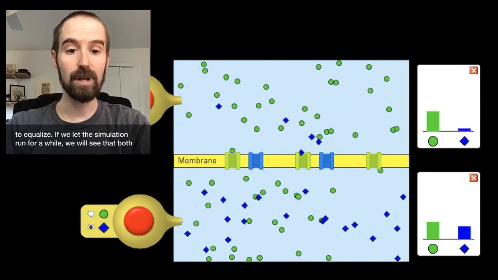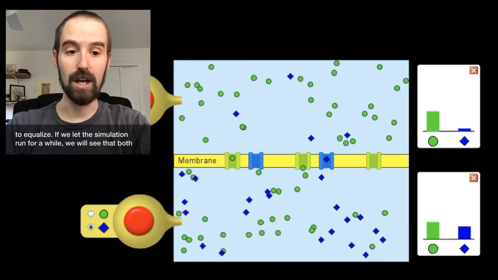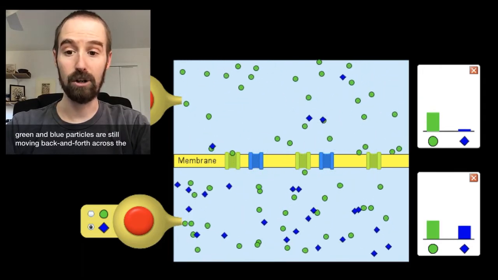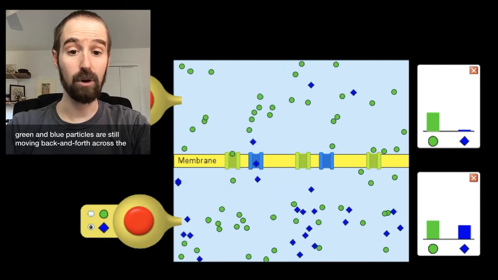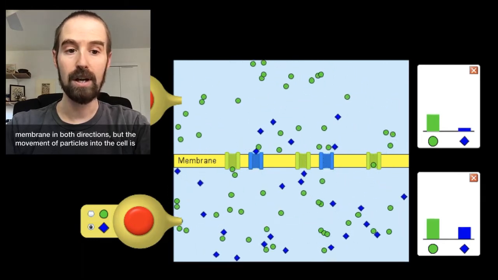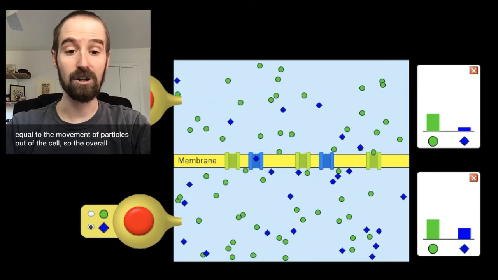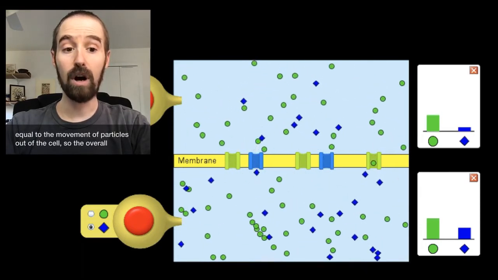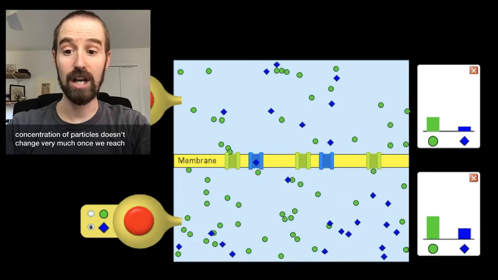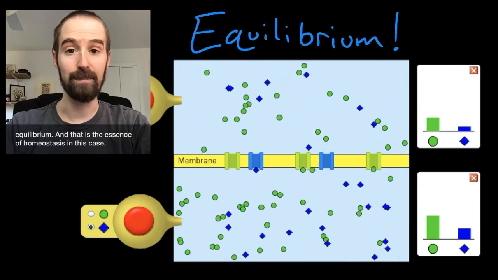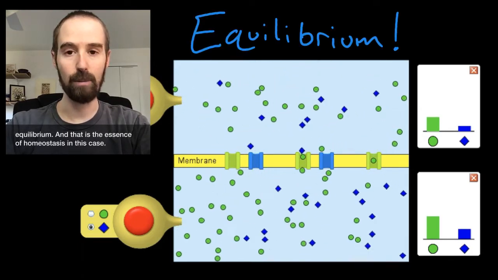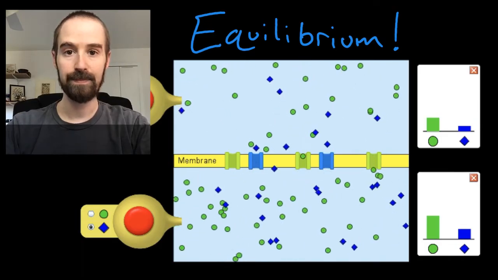If we let this simulation run for a while, we will see that both green and blue particles are still moving back and forth across the membrane in both directions. But the movement of particles into the cell is equal to the movement of particles out of the cell, so the overall concentration of particles doesn't change very much once we reach equilibrium. And that is the essence of homeostasis in this case.